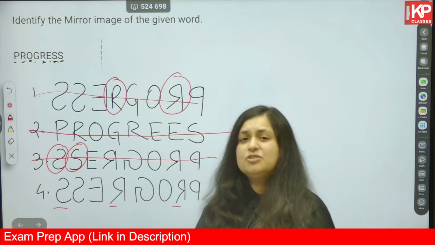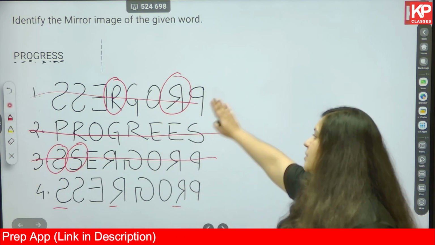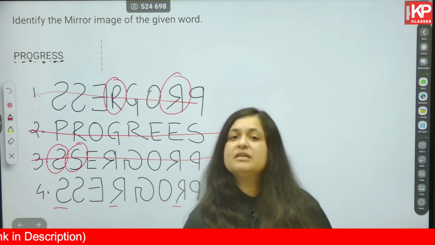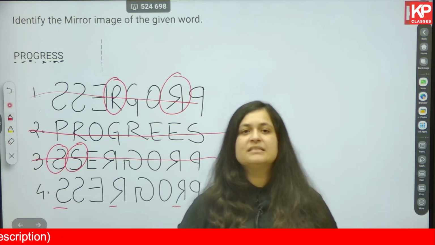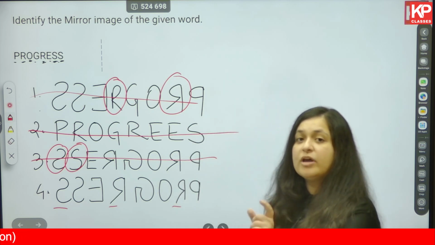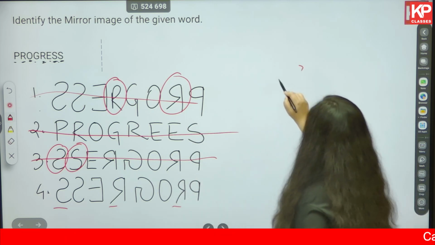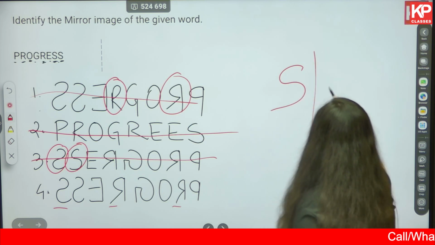Okay, now just by the initial understanding we are able to eliminate 3 of these in this particular question, but the question is not always as easy as this. Okay, you have to check for each and every letter. So S is getting mirrored. S is this. How will the mirror look like?